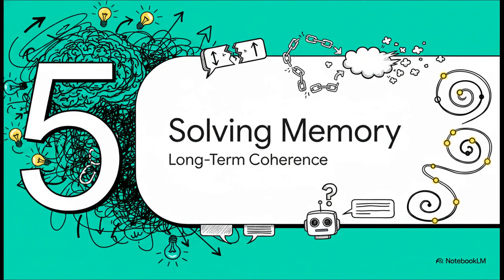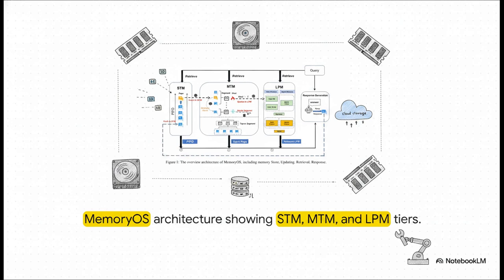Section 5, solving the memory problem. Because as you build more complex agents, you're going to hit a wall real fast. Yeah, the hardest technical hurdle in AI right now is managing context limits and long-term coherence. Standard language models just forget things as the conversation drags on. To fix this, recent academic research is proposing solutions like Memory OS. Think of it kind of like how your computer manages RAM versus a hard drive. It's a unified operating system that overcomes fixed context windows by dynamically moving data around in a sophisticated hierarchical storage architecture. It prioritizes what's immediately relevant while archiving what it needs for the long haul.